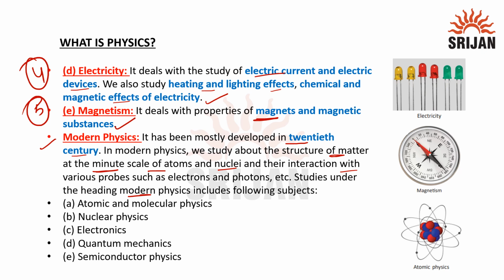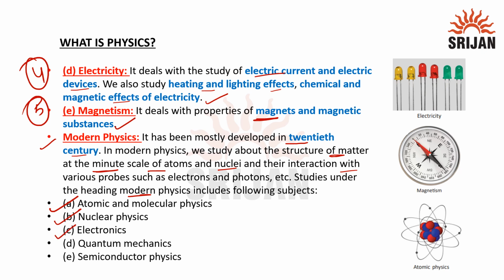The first one is atomic and molecular physics. It is the study of the physical properties of atoms and molecules. The next one is nuclear physics. It deals with the structure of the atomic nucleus and the radiation from unstable nuclei.